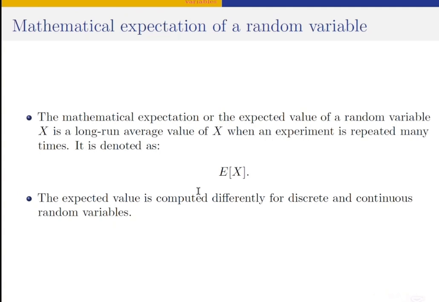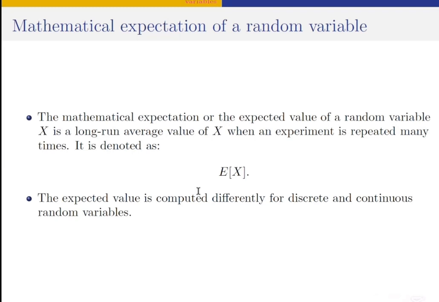Now, the mathematical expectation, or the expected value of a random variable, or of a function of a random variable, is a long-run average value of that random variable when we repeat an experiment many times.